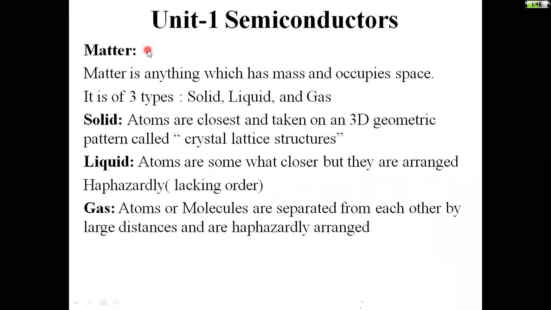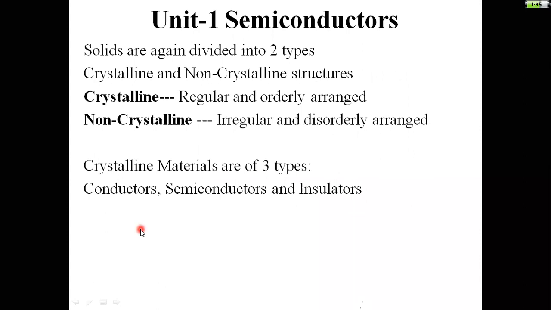Next one is matter. Matter is divided into three types: solids, liquids, and gases. The arrangement of solids is in a three-dimensional geometric pattern. Liquids are irregularly aligned, whereas gases are even more irregularly aligned. Solids are again divided into two types, crystalline and non-crystalline. The crystalline structures are divided into three types: conductors, semiconductors, and insulators.